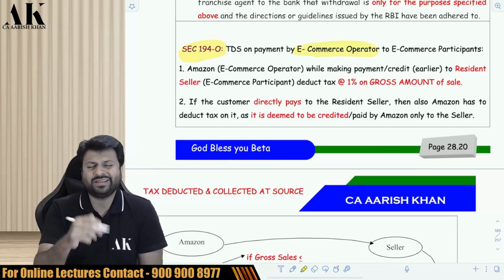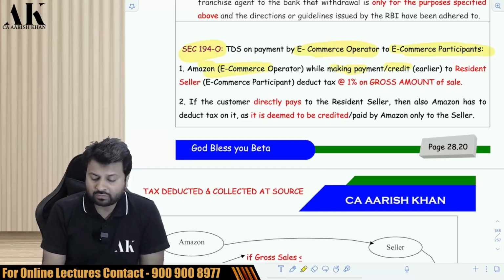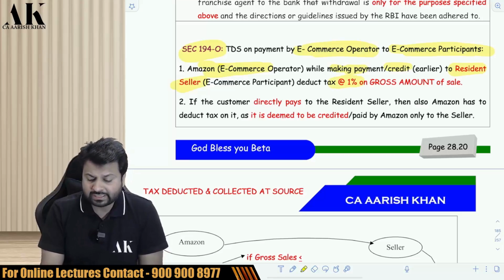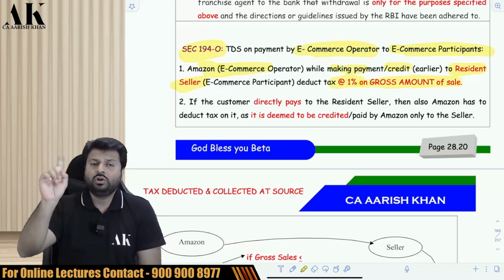E-commerce operator is nothing but a company like Amazon, and e-commerce participant is nothing but the sellers of Amazon. So Amazon, while making the payment or while making the credit to the resident seller, will deduct TDS at the rate of 1% on the gross amount of sale, not on the net amount.